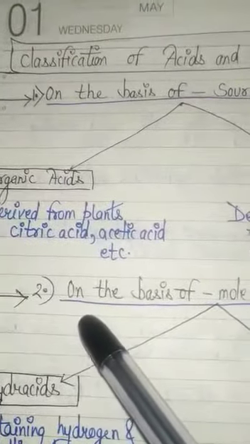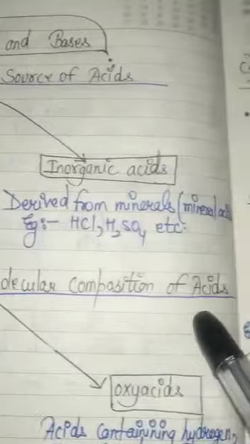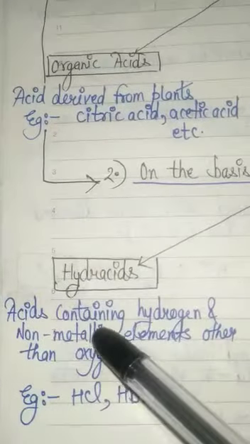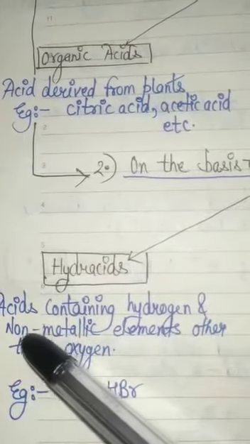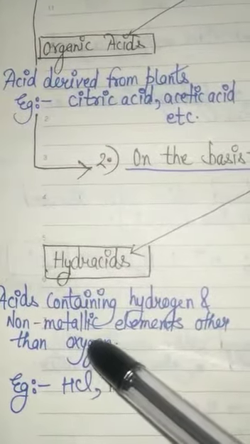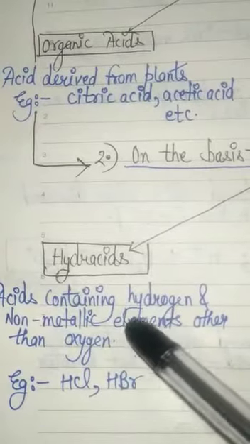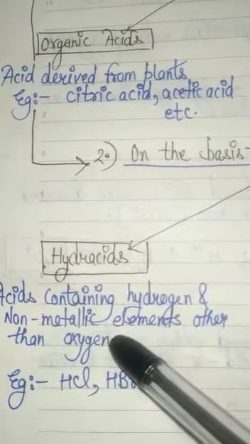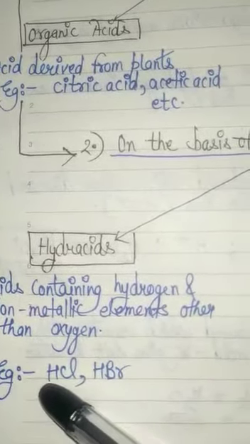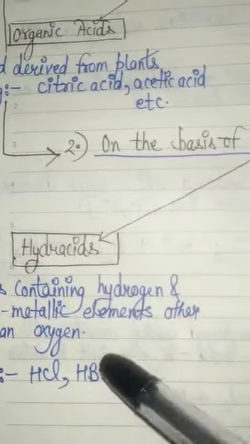Now the second is on the basis of molecular composition of acids. On this basis two types of acids are there, hydroacids and oxyacids. Hydroacids are those acids which contain hydrogen and non-metallic elements other than oxygen. So these types of acids will always contain hydrogen and any non-metallic element, but that should not be oxygen. Examples are HCl, HBr, etc.